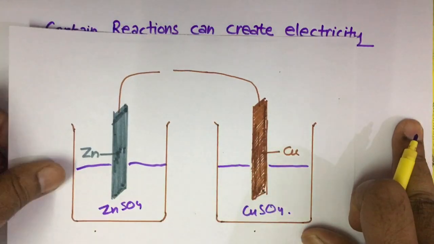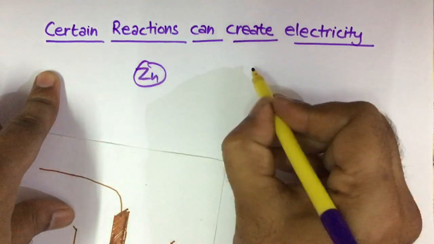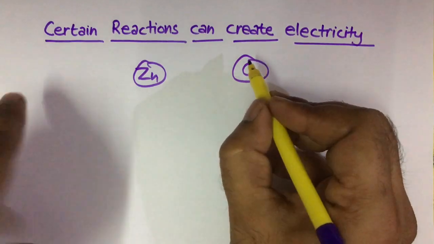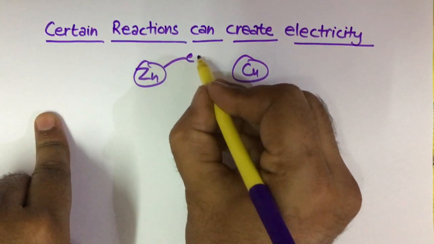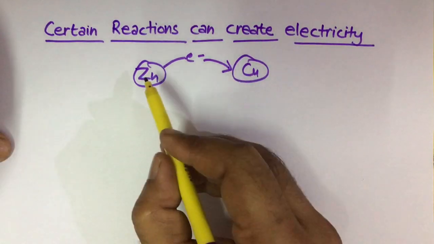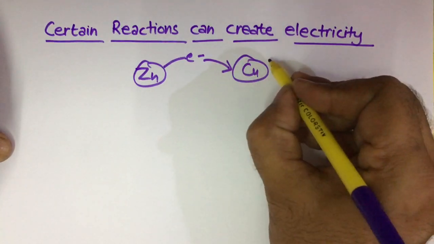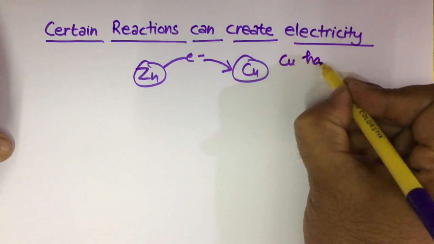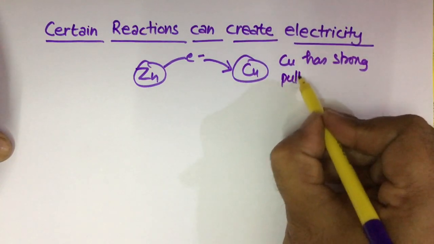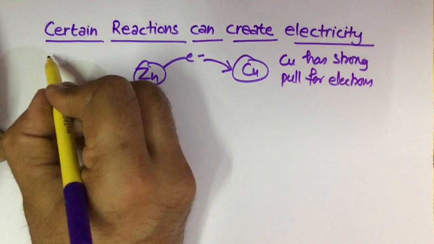So we will discuss that we have zinc and we have copper. Now electrons are transferred from zinc to copper. Why are electrons transferred from zinc to copper, not from copper to zinc? Because copper has a stronger pull for electrons than zinc.